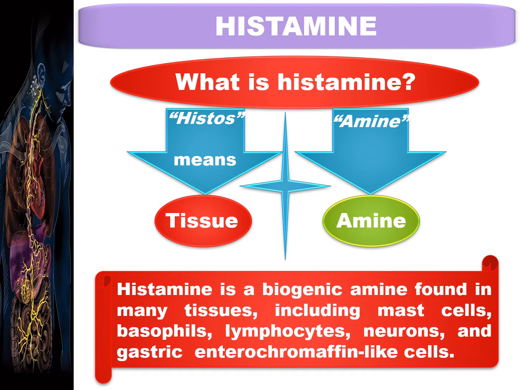Histamine can be defined as a biogenic amine found in many tissues including mast cells, basophils, lymphocytes, neurons and gastric enterochromaffin-like cells. Such a biogenic amine which is found in different types of tissues is called histamine.